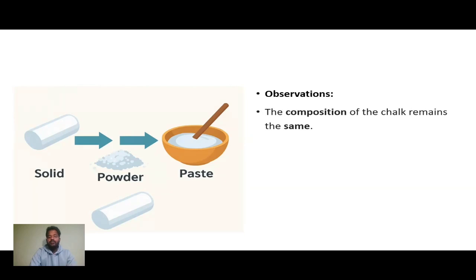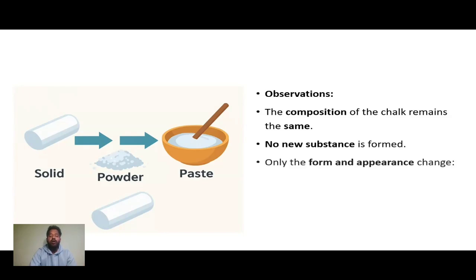So what are the observations here? The composition of chalk remains the same. See, it was chalk earlier. After that, it is also chalk. So when we mix the powder with water, it does not change. Okay, so no new substance is formed. Do you think anything new is formed? No. Only the form and appearance change. Which form? Powder form into solid form, only that.